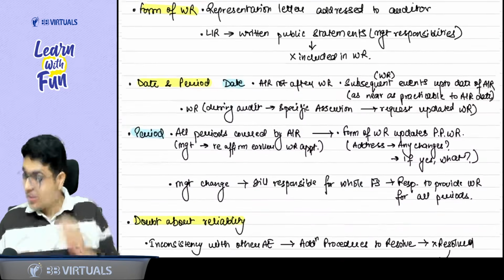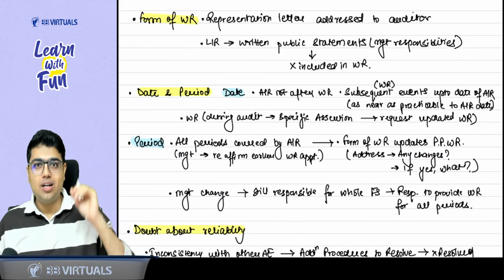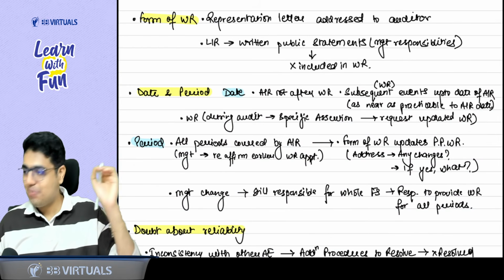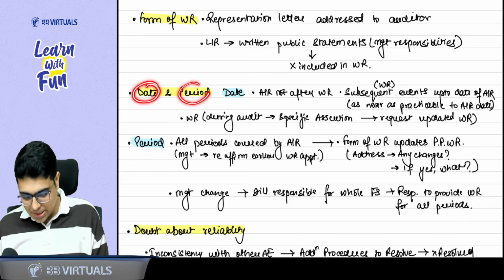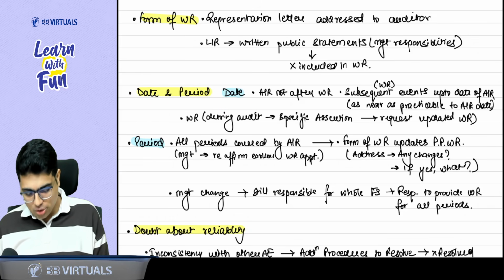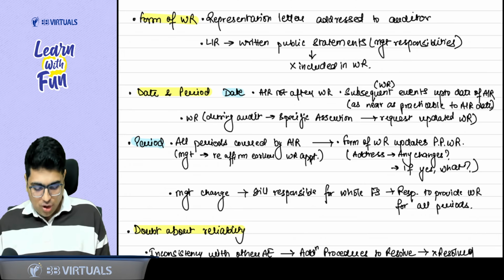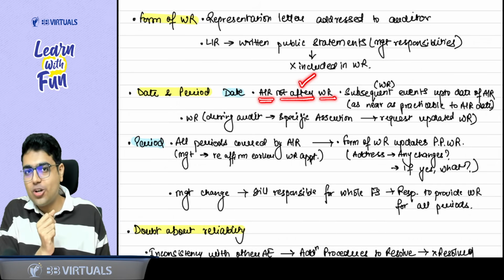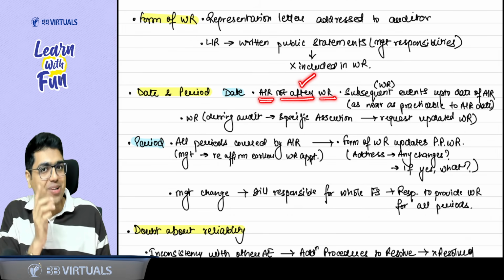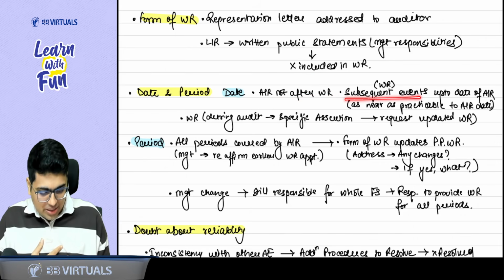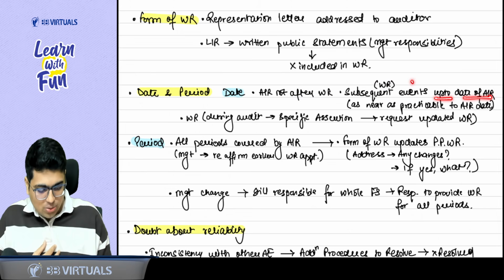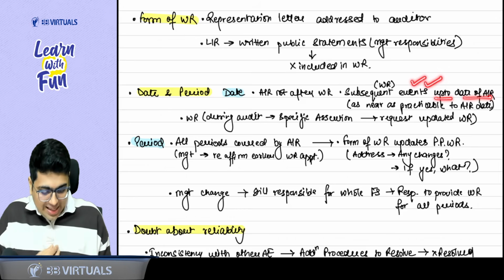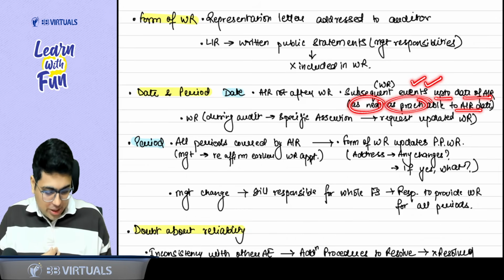Now, sir, favorite topic of ICAI: May 24 main exam, MTP May 25, MTP September 25. Date and period to be covered by written representation. Talking about the date, first of all, the audit report should not be dated before the written representation, as it is a necessary evidence. How close should the written representation be to the audit report? As near as practicable. Because as per SA 560 subsequent events, we need written representation up to the date of the audit report for all events which require adjustment or disclosure. So it should be as near as practicable to the audit report date.